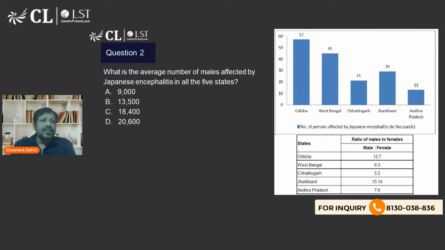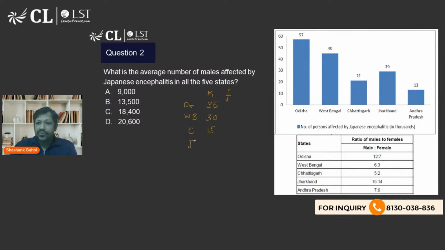What does it say? What is the average number of males affected by it in all 5 states? Okay, so I'm talking about males. Now Odisha, we have already calculated it. It is 36. In West Bengal, it is 30. In Chhattisgarh, it is 5 is to 2 of 21. So 5 is to 2 means 5 by 7 of 21. So that comes out to be 15. So Chhattisgarh is 15.